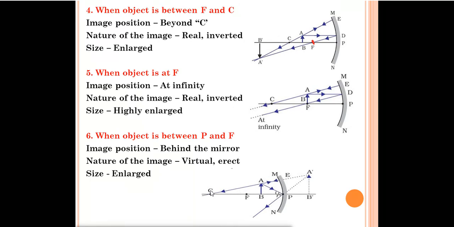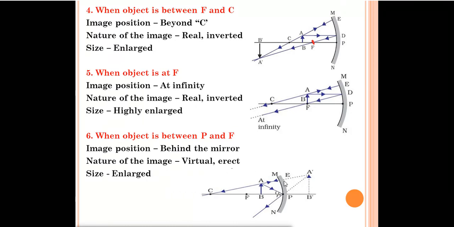It will go back on the same line, the direction should be the same, because we have read it: when a ray of light passes through the center of curvature, it is reflected back on the same path. When we extend both the lines, they will meet behind the mirror. You can see A dash B dash, the image is formed behind the mirror, not on the surface of the mirror. So the image position will be behind the mirror.